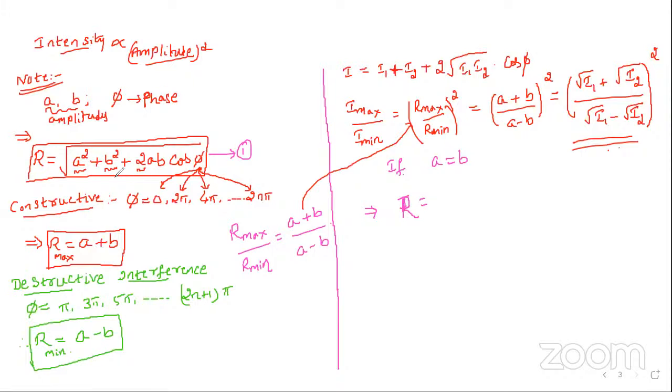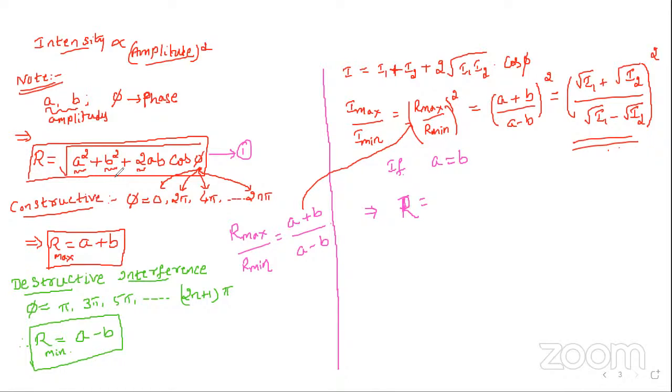So 2A, sir. So 2A or 2B cos phi, sir. No. You can tell 2A only in the case of constructive interference.